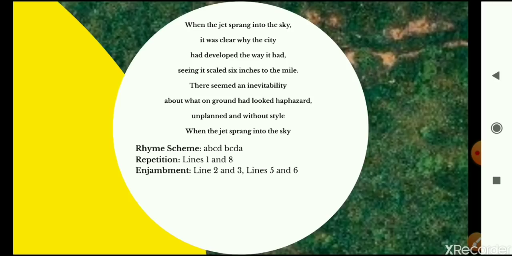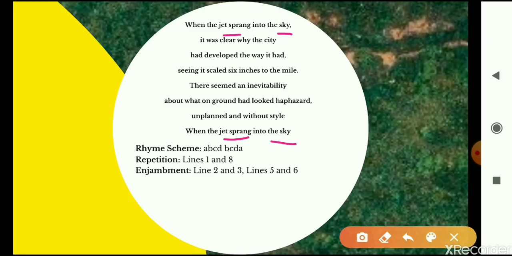Let's discuss the examples. Look at line number 1 and line number 8. When the jet sprang into the sky. So sprang into the sky, the S sound is being repeated. The letter S is being repeated. Similarly with line number 8, sprang sky. The sound S is being repeated here. So this is an example of alliteration.